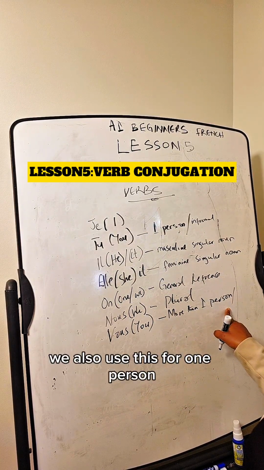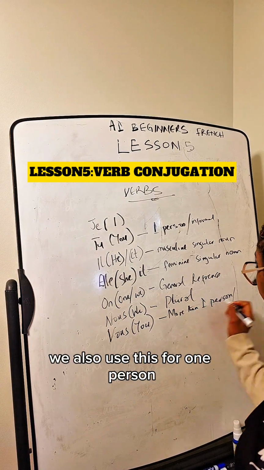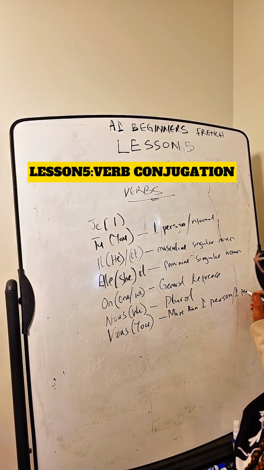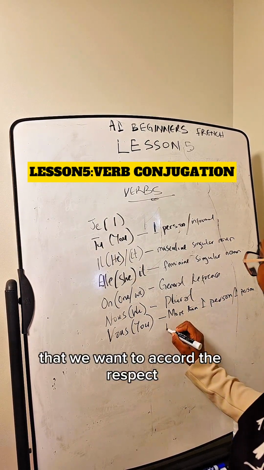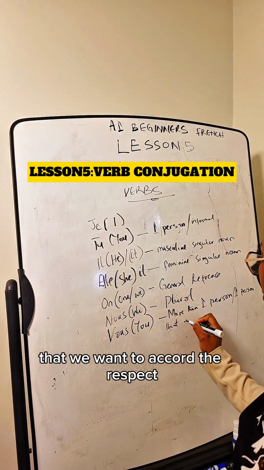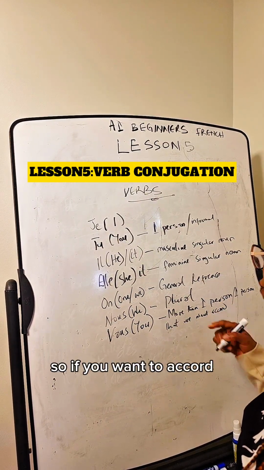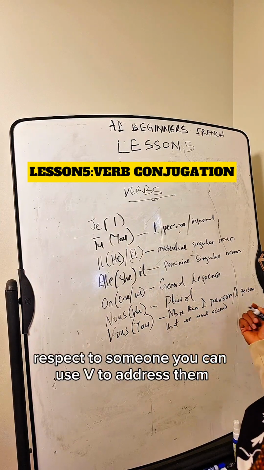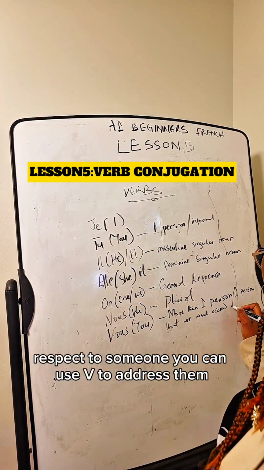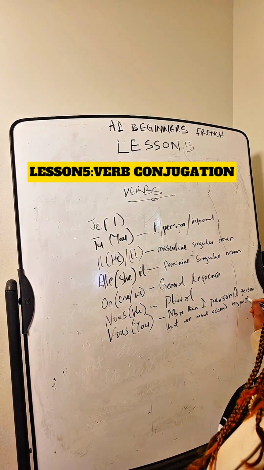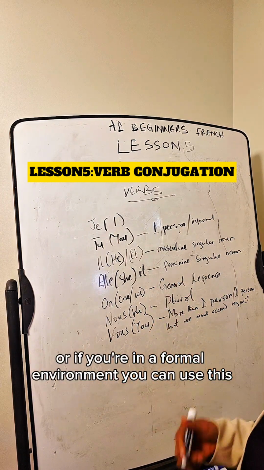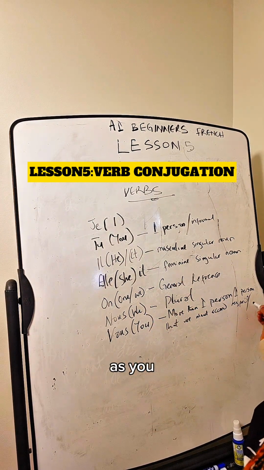We also use this for one person that we want to accord a respect. So if you want to accord respect to someone, you can use vous to address them. Or if you're in a formal environment, you can use this as you.